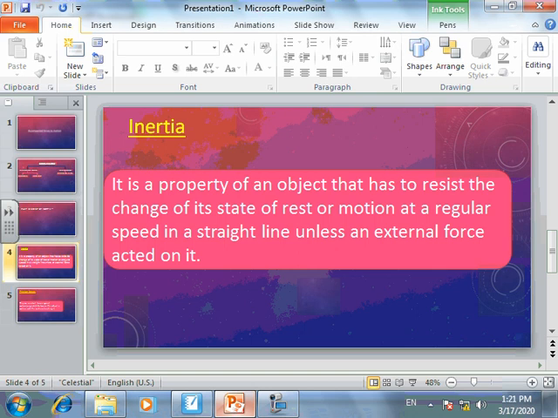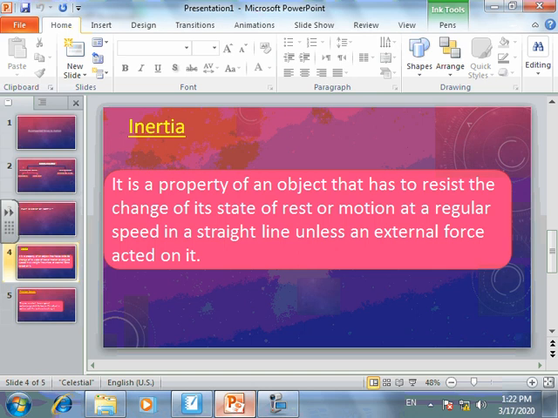I could consider a regular speed as a definite description for the type of movement or static in a straight line. That means it does not include having a U-turn, because there are other forces acting on it, unless an external force acted on it. Having a U-turn is not included in the inertia. So inertia is a property of an object which resists any type of sudden change, whether from rest or any type of motion.